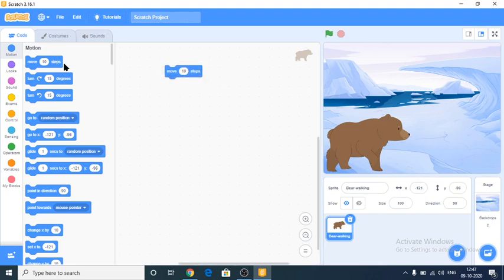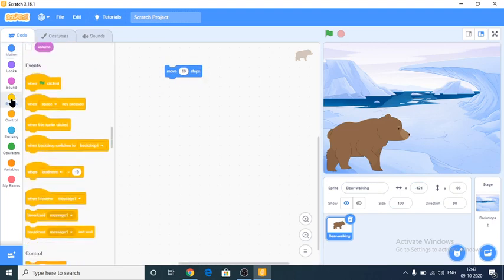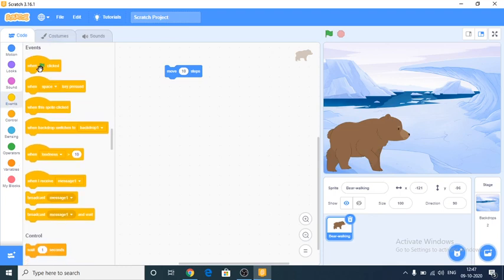Give move 10 steps from events when clicked. When the green flag is clicked, the bear will move from its place 10 steps, or the given steps. Yes, it will move.